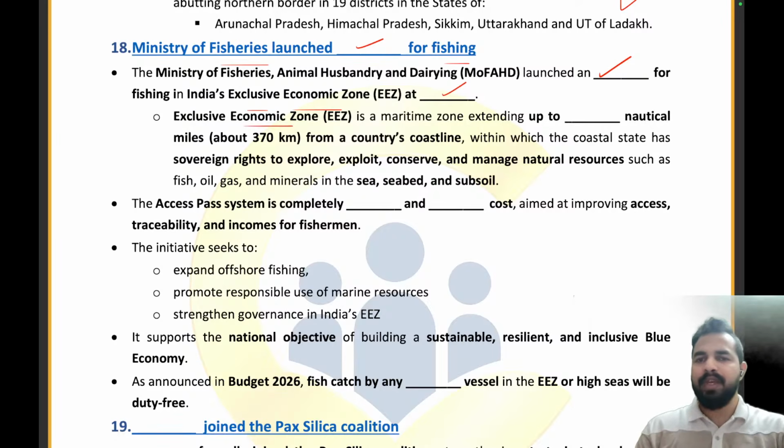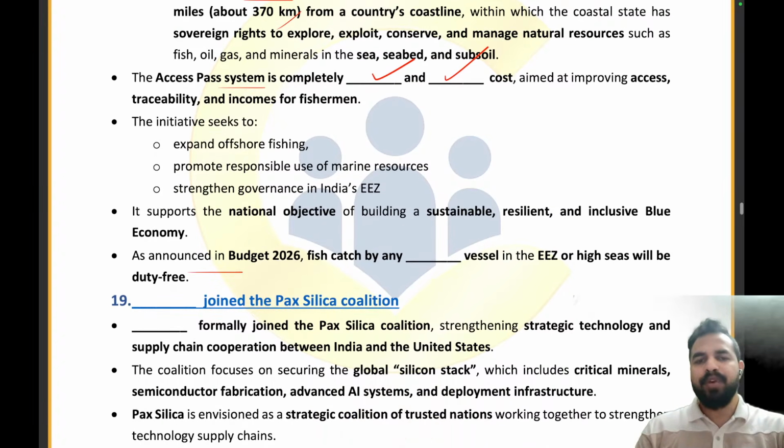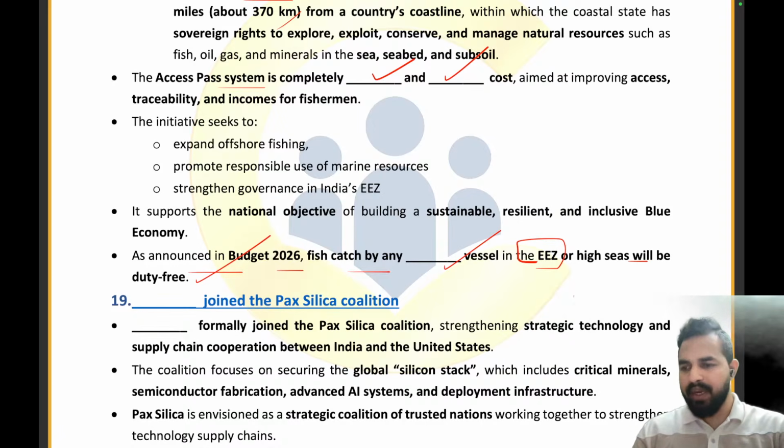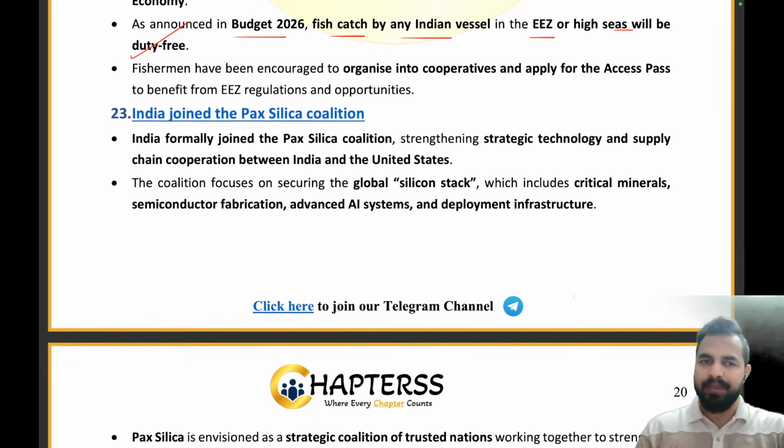Exclusive economic zone is a maritime zone extending up to 200 nautical miles, right? That is 370 kilometers. The access pass system is completely digital and free of cost. We are not going to charge any penny for the same. As announced in the budget 26, fish catch by any Indian vessel in the exclusive economic zone or high seas will be duty free. That's all from this article, my dear friends. And I can see that Harshal and Pratyush, both of you have given me the right answer. Well done. Let's move on to the next news article.